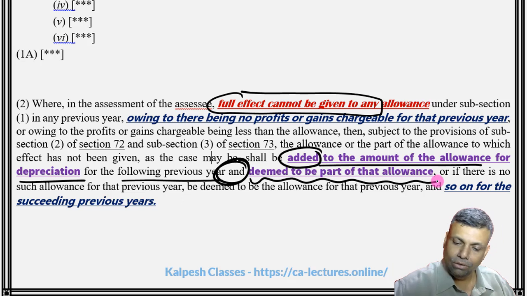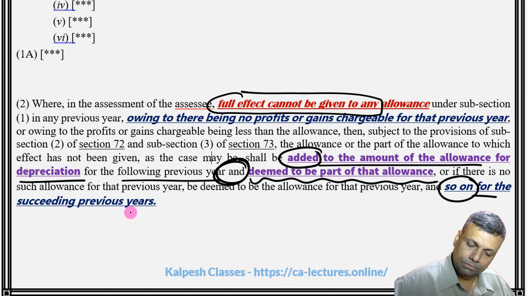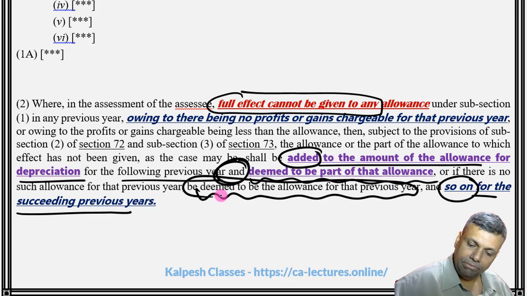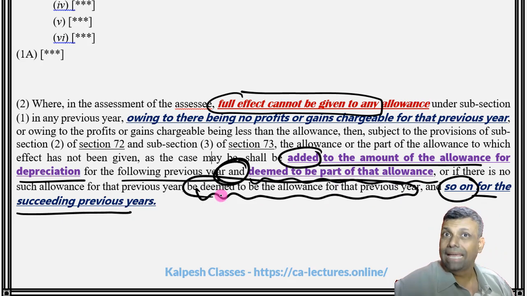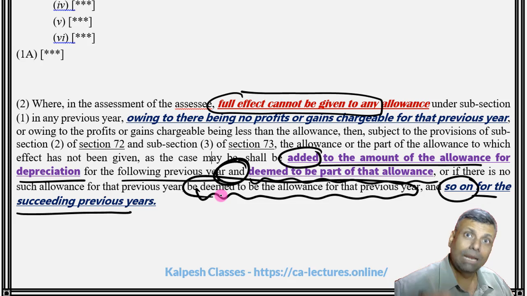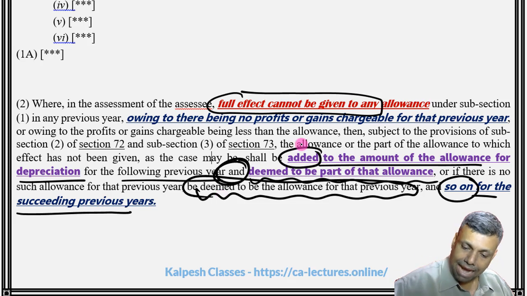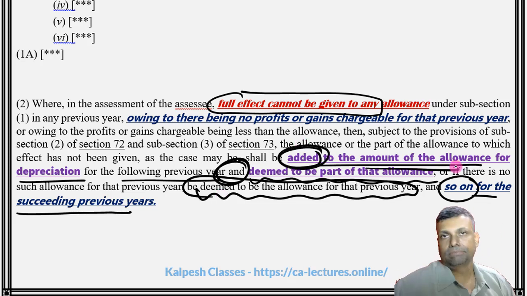You have to add it to the allowance of the subsequent year, and so on and so forth, succeeding previous year, and it shall be deemed to be the allowance of that particular previous year. In other words, friends, carry forward set off of the depreciation, each year it is deemed to be the allowance. That means even the carried forward depreciation is conceptually the deemed allowance of that particular previous year. It's a very conceptual thing, and accordingly, if there is any carried forward set off of the depreciation, it should be added to the current year allowance. This is added to the amount of the allowance.